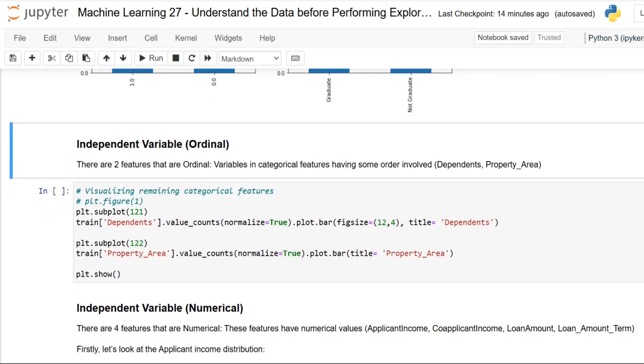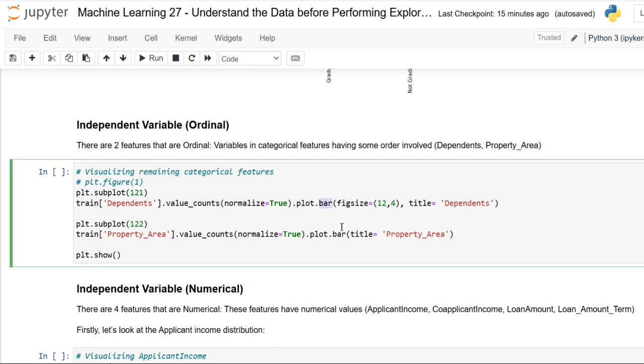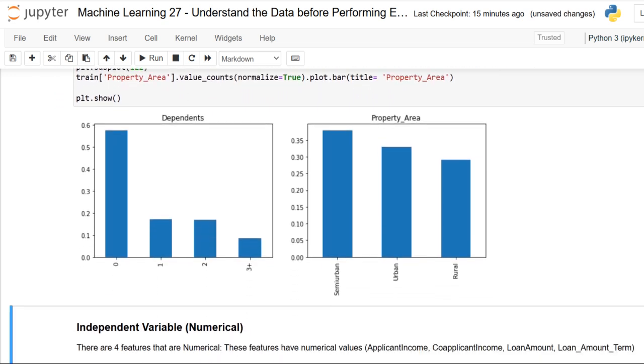Next it is all about ordinal features. Dear friends, there are 2 features that are ordinal, that is, categorical variables having some order. I have just provided them here, and those 2 features are dependents and property area. Let me use a bar chart to visualize it.